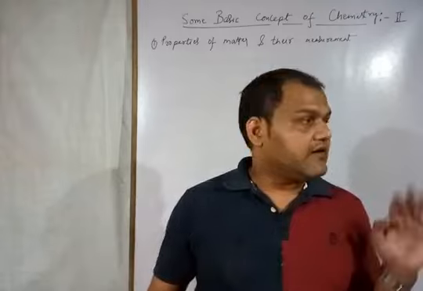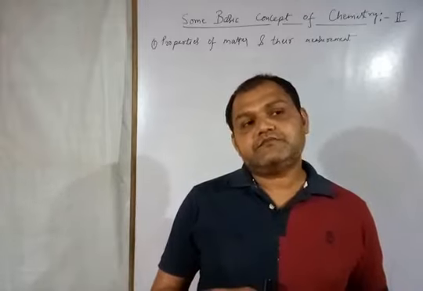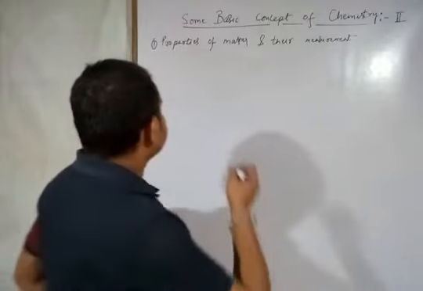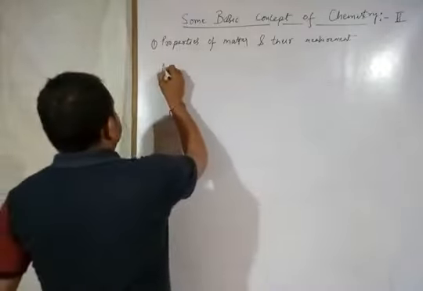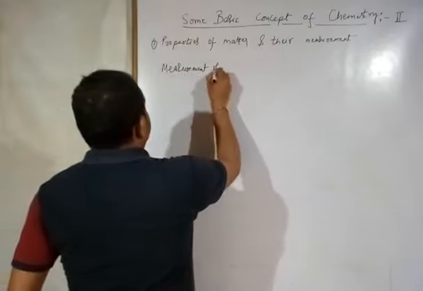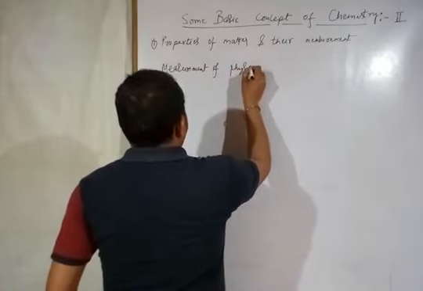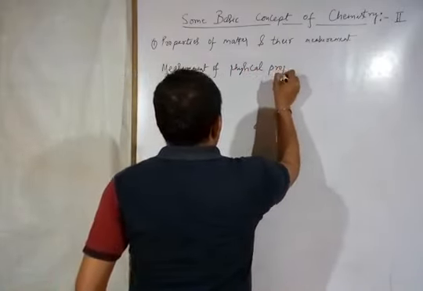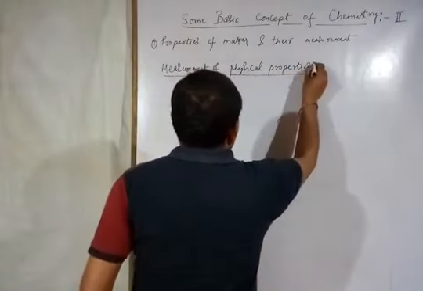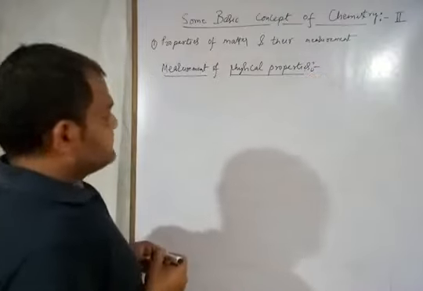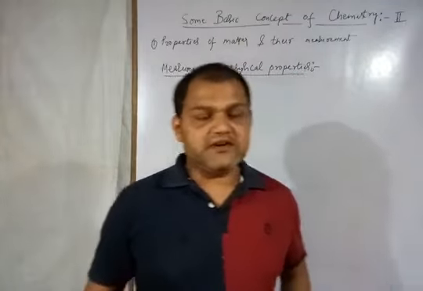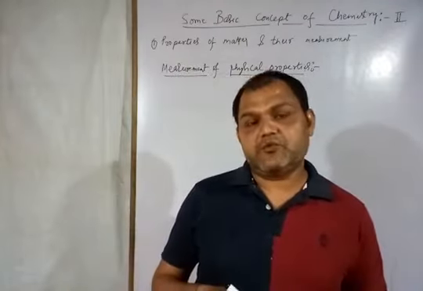Now we will discuss how to measure the physical properties. All right. So, measurement of physical properties. Earlier, there were two systems which we followed for the measurement of physical properties.